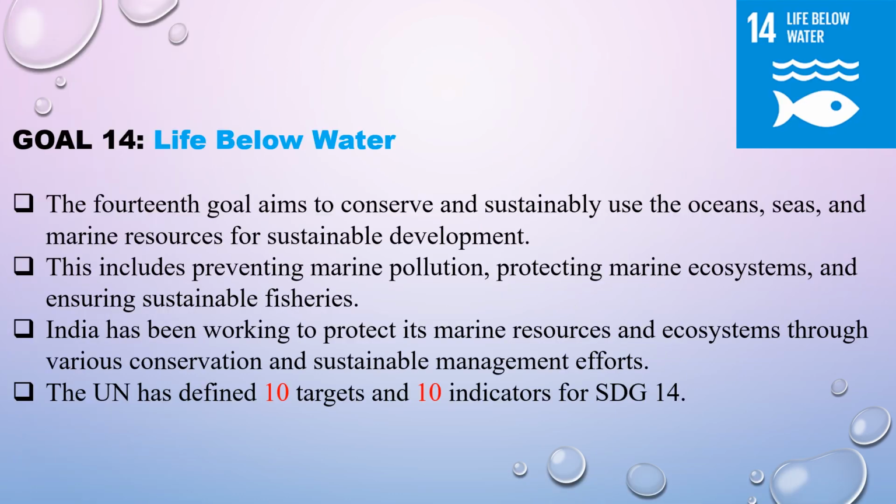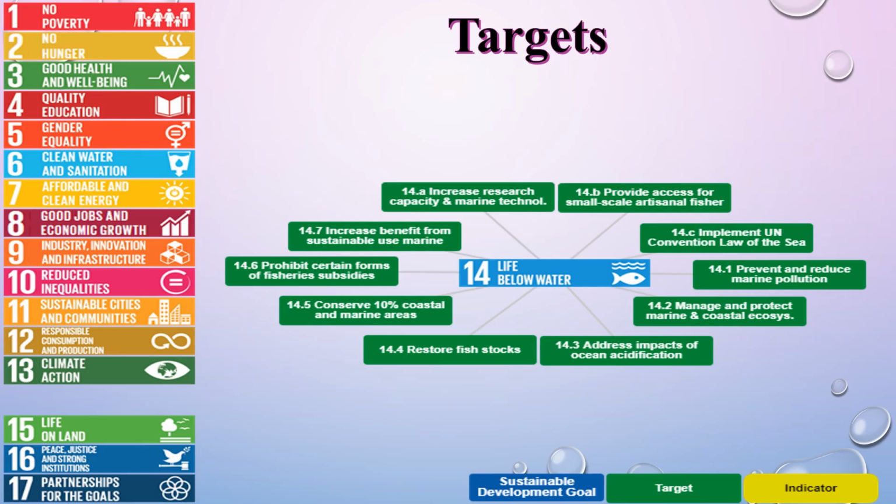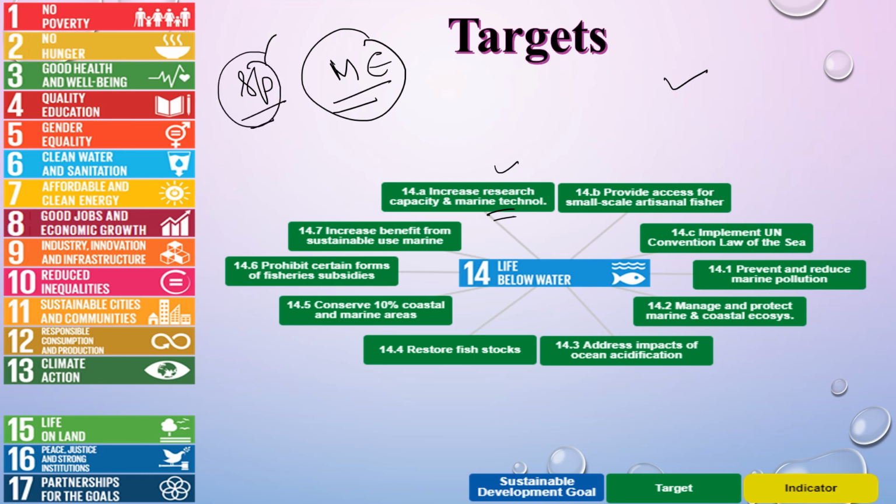India has been working to protect its marine resources and ecosystem through various conservation and sustainable management efforts. Now this goal has 10 targets and 10 indicators to be achieved. What are the targets? Increase research capacity and marine technology so that we can govern the marine ecosystems so that the species which are residing are not able to die.